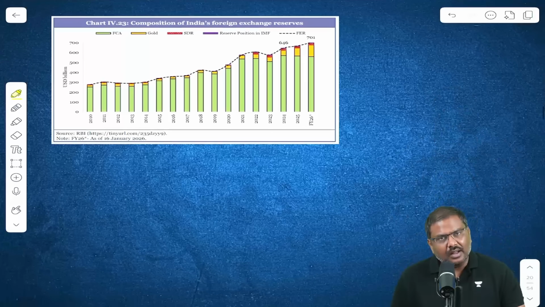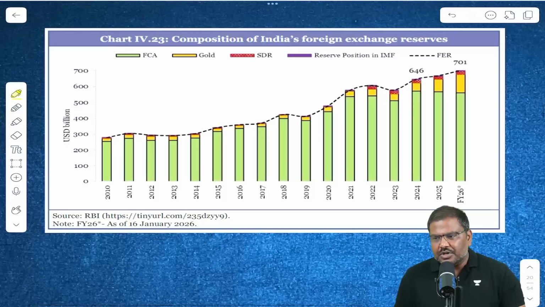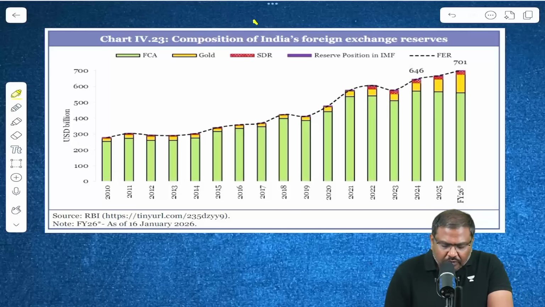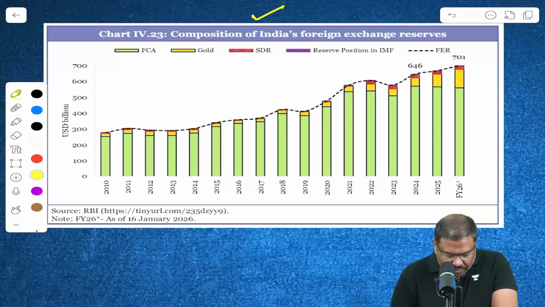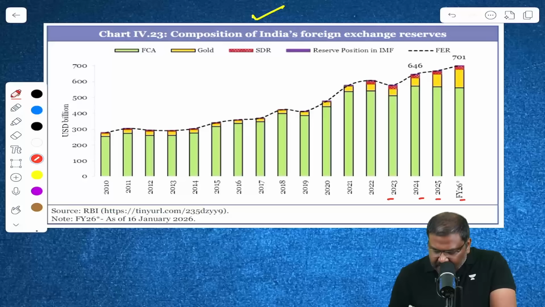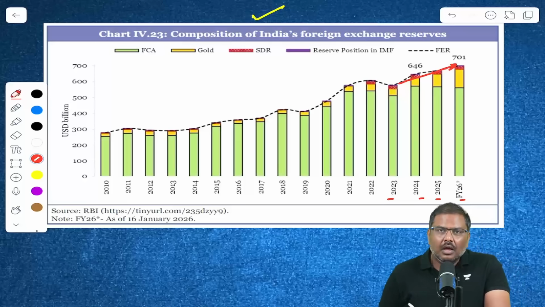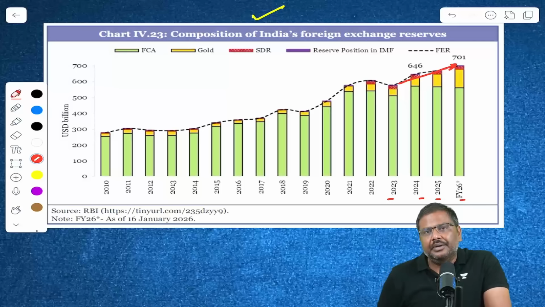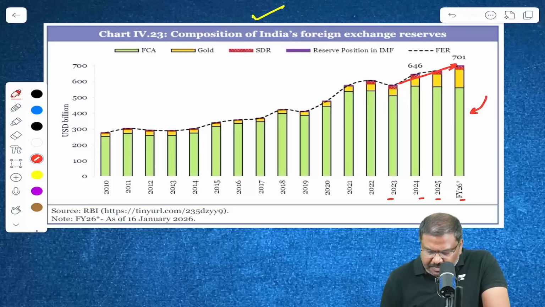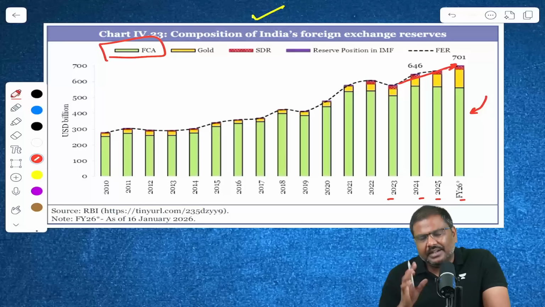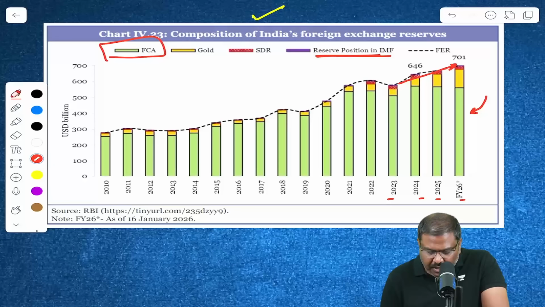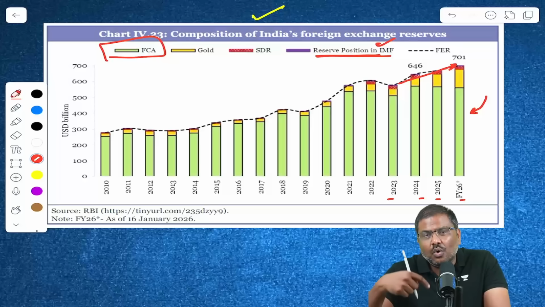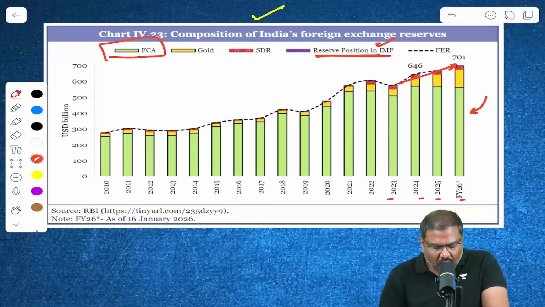Please have a look at this particular graphical representation. It provides information regarding the value of Forex reserves held by the Reserve Bank of India. If you just observe from 2023 to 2026, you will see that the value of Forex reserves has kept on climbing upwards. And the most important component within the Forex reserves has been the foreign currency asset. The highest is the foreign currency asset and the lowest is the reserve position at the IMF. So the highest is FCA.